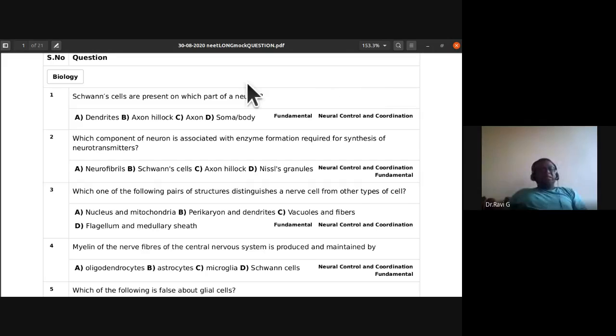Today, we'll be discussing chemical coordination and neural coordination, as well as ecosystem portions of NEET questions, mock NEET questions that we have. So, let us analyze this paper. The first question that they have asked is: Schwann cells are present on which part of a neuron?